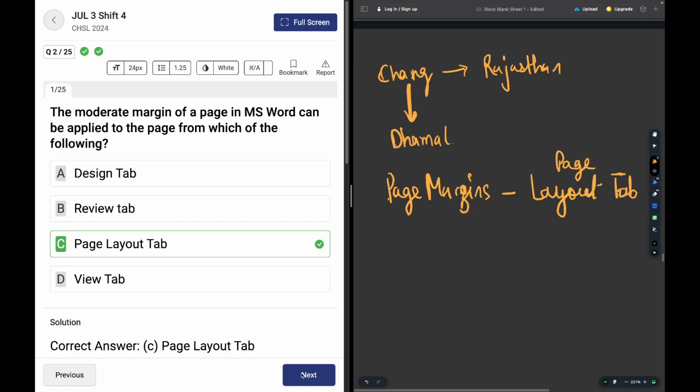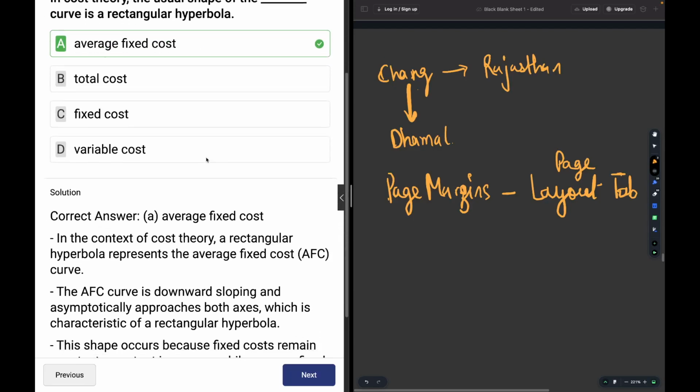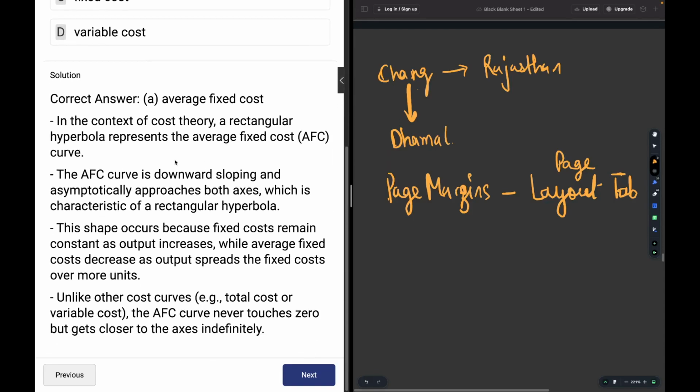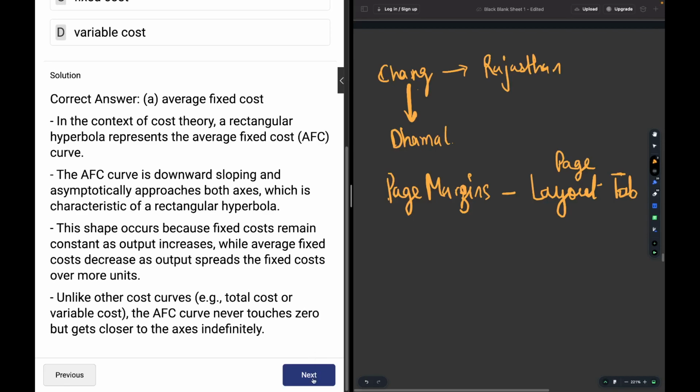Okay, so moving on. In cost theory, the usual shape of which of the following curves is a rectangular hyperbola? The answer is average fixed cost. The AFC, or the average fixed cost curve, is downward sloping and asymptotically approaches both axes, which is the characteristic of a rectangular hyperbola. Okay, so moving on.